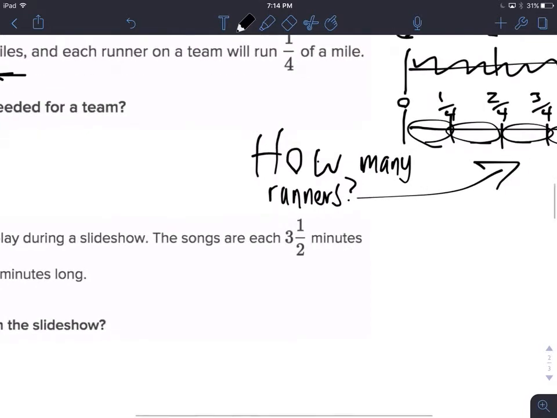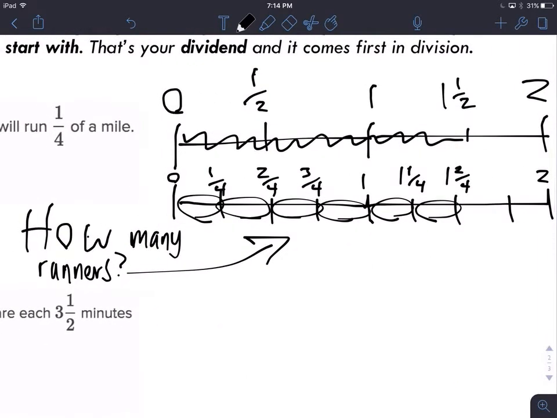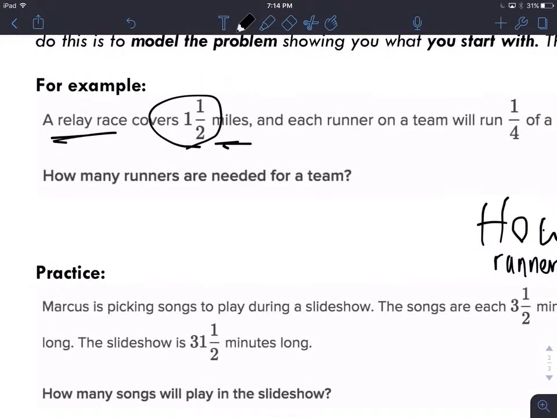All right, we already did the first one. How many runners? Okay, so this race was 1.5 miles long. Each runner covers 1/4 of a mile. 1/4, 1/4, 1/4, 1/4, 1/4. So how many groups of 1/4 are there? 1, 2, 3, 4, 5, 6. So you need 6 runners.